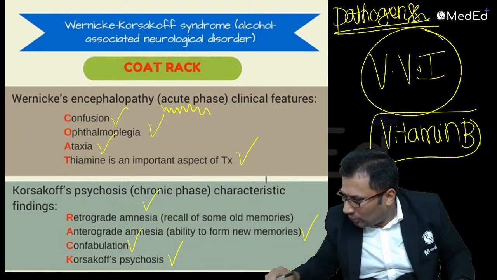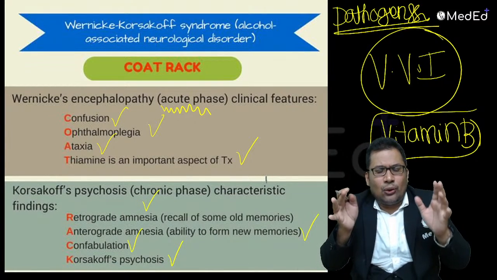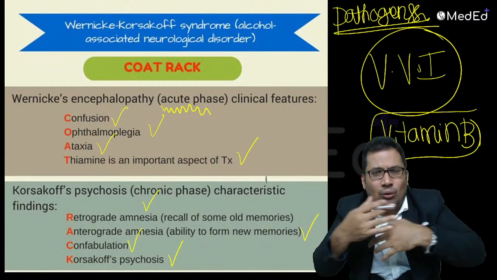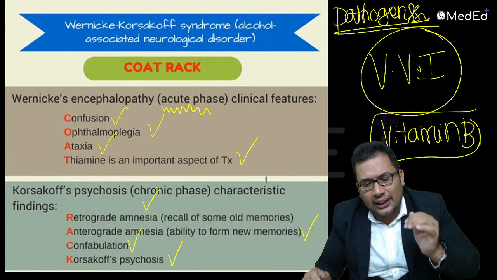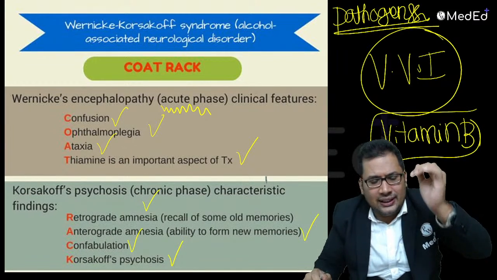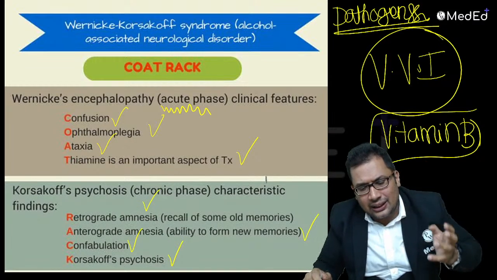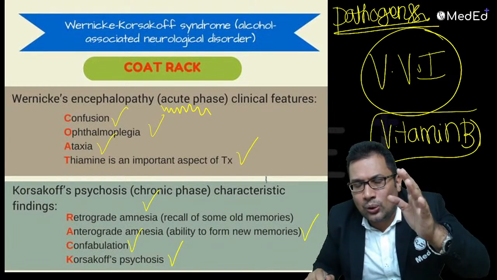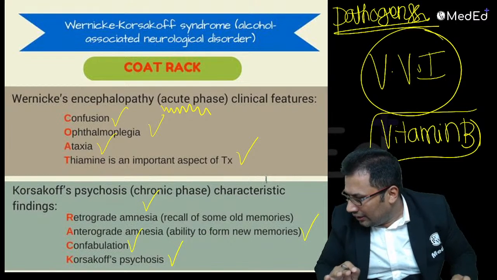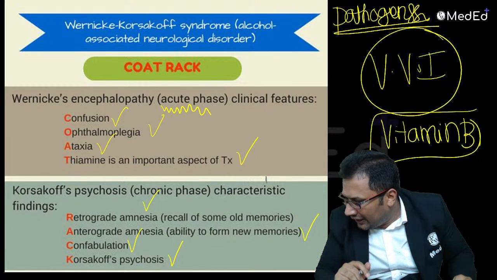No, basically no. See, Wernicke-Korsakoff has overlapping symptoms. Ataxia and ophthalmoplegia are seen in Wernicke. Amnesia, confabulation, and psychosis are seen in Korsakoff. One is acute, one is chronic. Simple, it is a PDH defect.